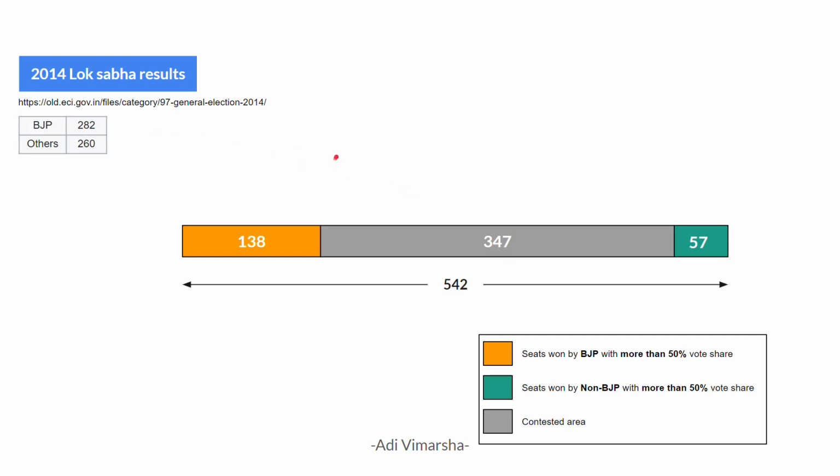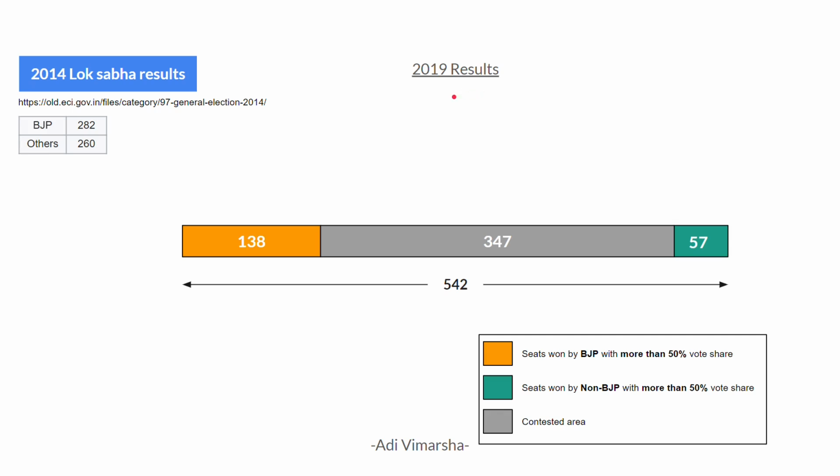Now from the ruling party's point of view, it's relatively easy to win in a constituency where they have already got absolute majority, because we have already seen the example. United opposition is of no use here, and vice versa. They also know that their chances of winning are very less in the constituencies where any opposition party got absolute majority. Now let's check this hypothesis with 2019 results.